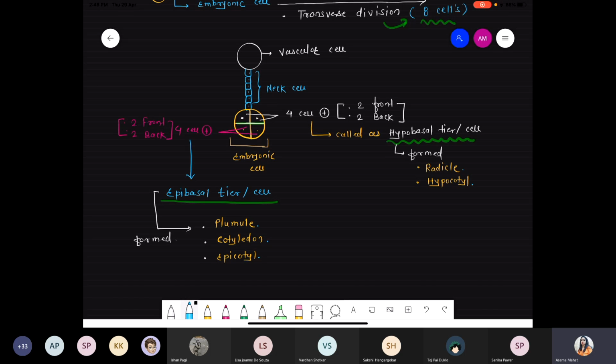Out of that 8, 4 cells are the hypobasal tier, 4 cells are the epibasal tier. The hypobasal tier can form the radicle and the hypocotyl region, and the epibasal tier can form the plumule, cotyledon, as well as the epicotyl region.